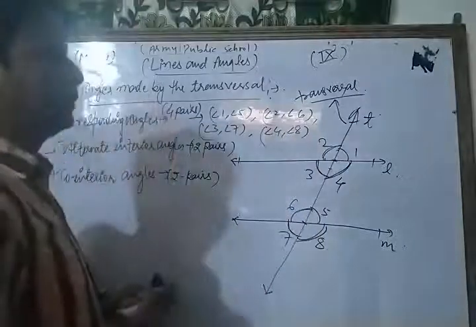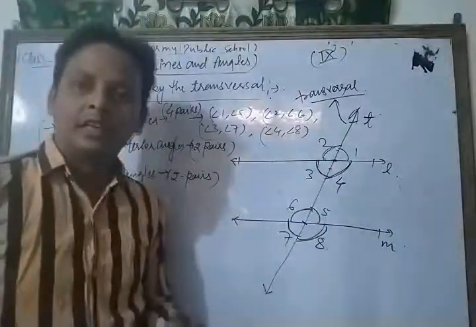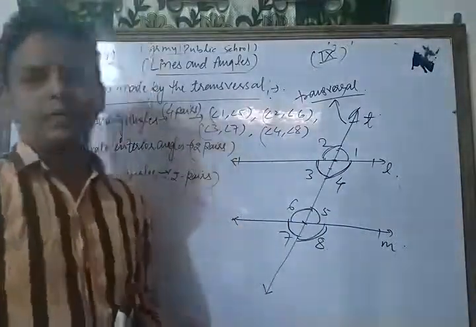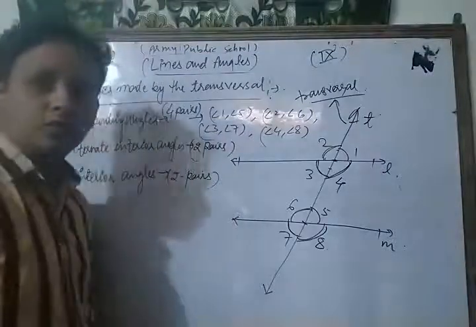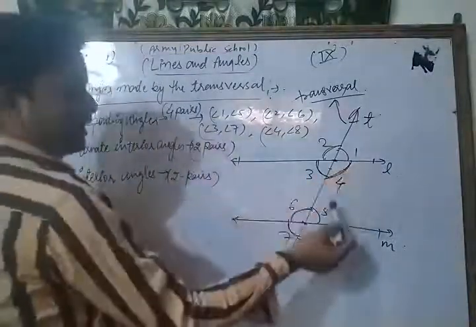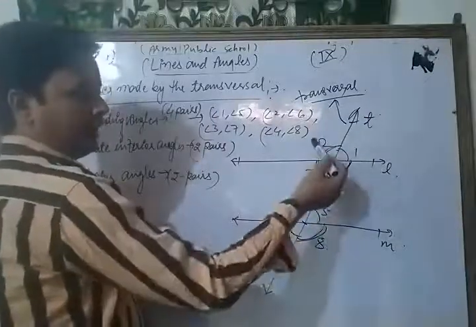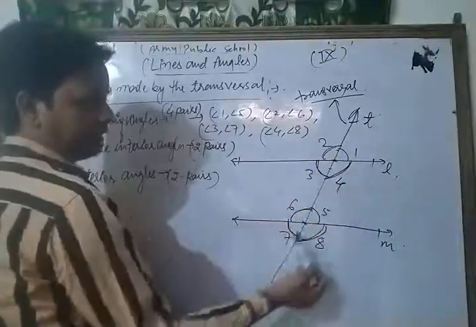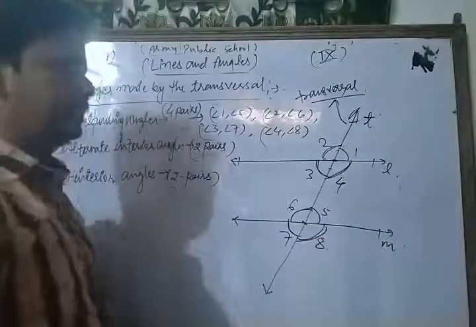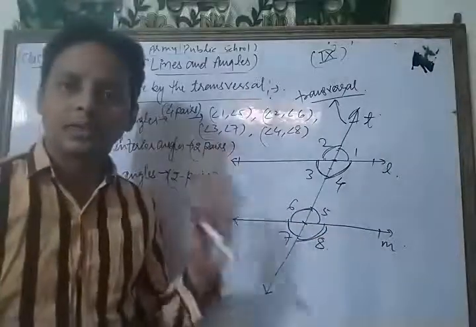Angles made by the transversal on the same side are known as corresponding angles. The pairs of corresponding angles are angle 1 and angle 5 on the same side of the transversal, angle 2 and angle 6, angle 3 and angle 7, angle 4 and angle 8. This is a very important concept.